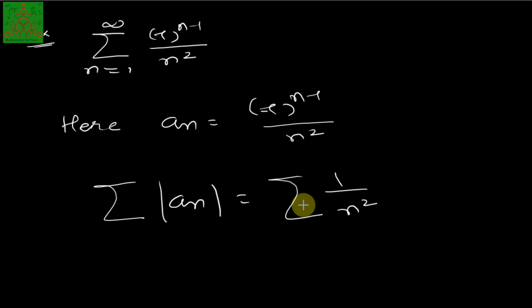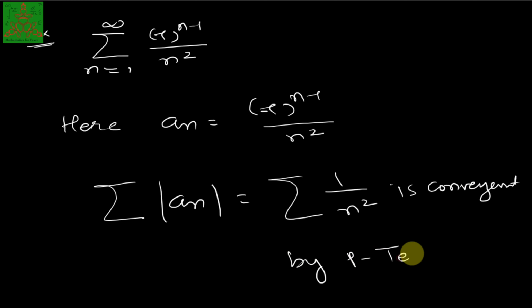We know that this summation of 1 upon n square is convergent by the p series test, as the value of p is 2, which is greater than 1. So I can say that the summation of an is absolutely convergent. Hence summation of minus 1 raised to n minus 1 upon n square is absolutely convergent.